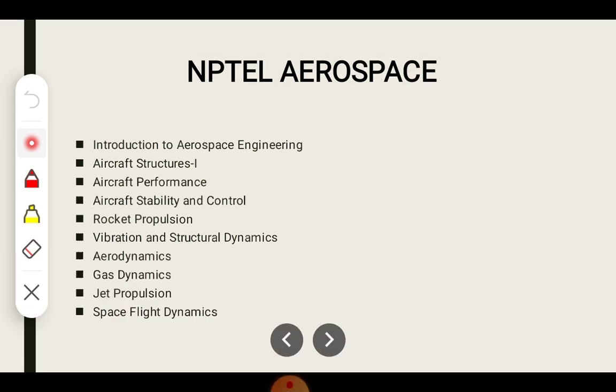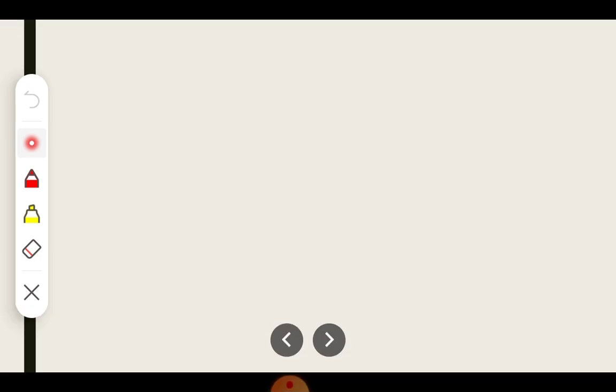Now we will see one more important thing, that is YouTube channels. There are a number of YouTube channels that can be used from your preparation point of view. These are the selected channels. First one is Wings of Aero. This is the most subscribed channel, I think, on YouTube regarding aero videos, especially from India. You can find a number of playlists regarding the GATE examination, GATE coaching and other subjects on this channel, Wings of Aero.